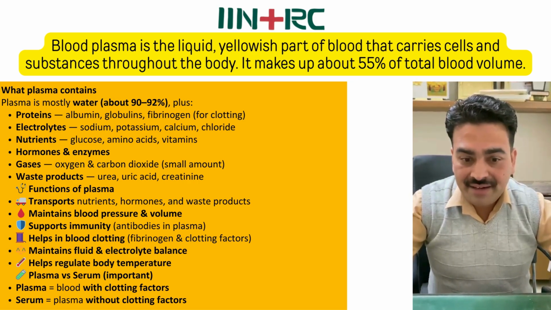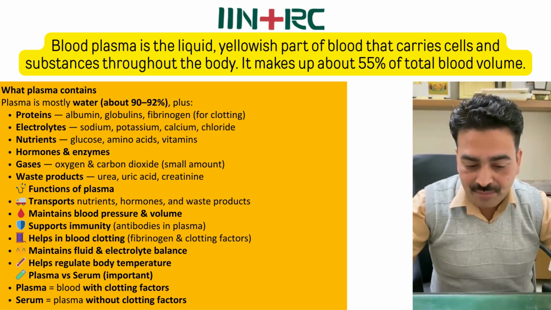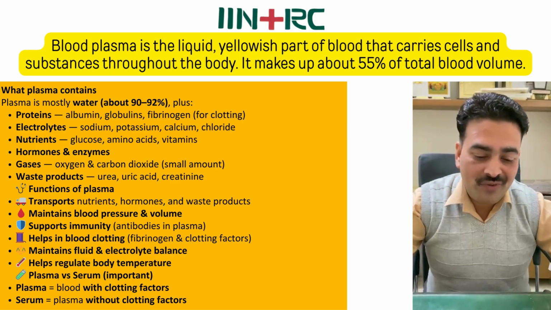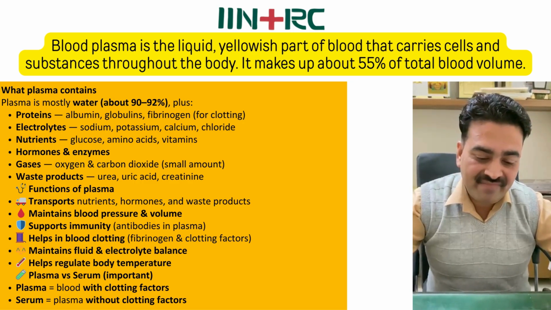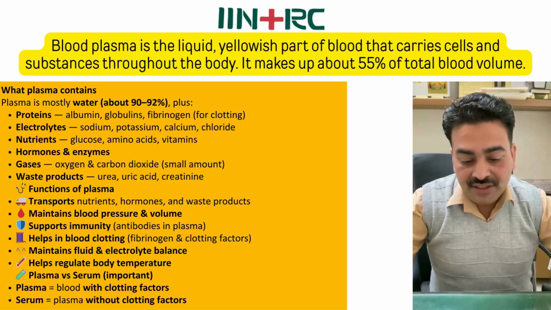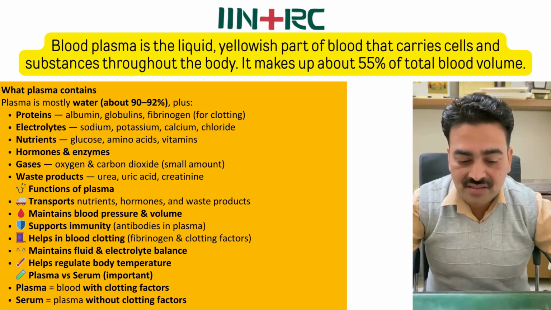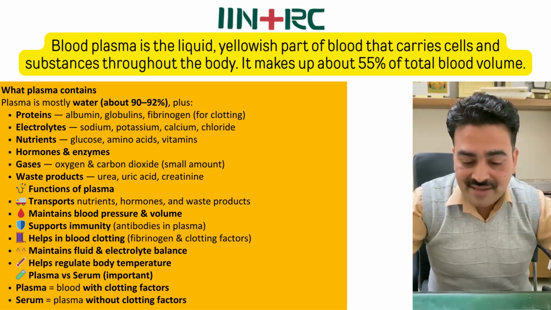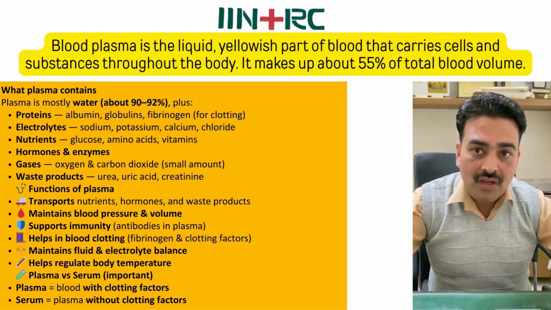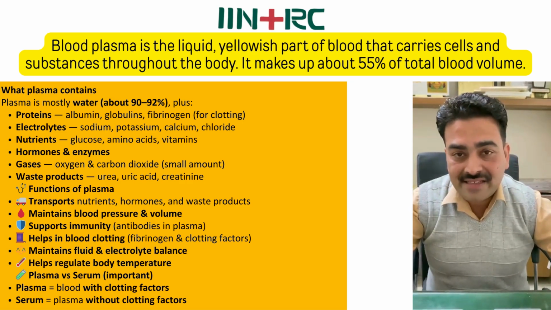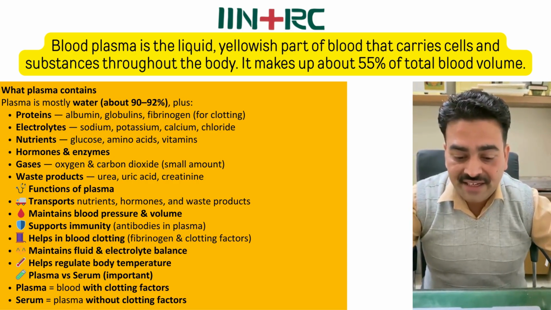Plasma is mostly water, 90 to 92%, plus proteins: albumin, globulin, fibrinogen for clotting; electrolytes: sodium, potassium, calcium, chloride; nutrients: glucose, amino acids, vitamins; hormones and enzymes; gases, oxygen and carbon dioxide in small amounts. Waste products: urea, uric acid, and creatinine.